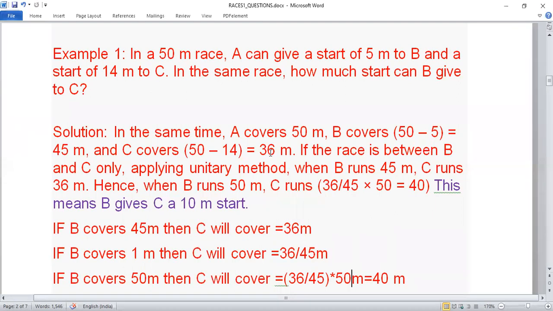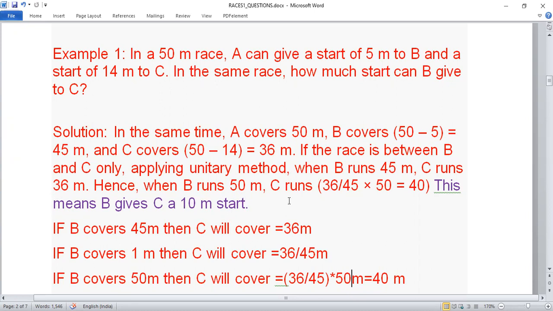So now they are asking, in the same race, how much start can B give to C? See, if the race is between B and C only, let's apply the unitary method. If B runs 45 meters, then C will cover 36 meters.